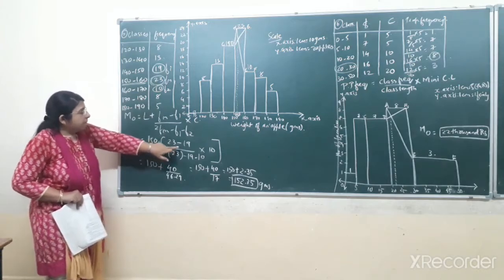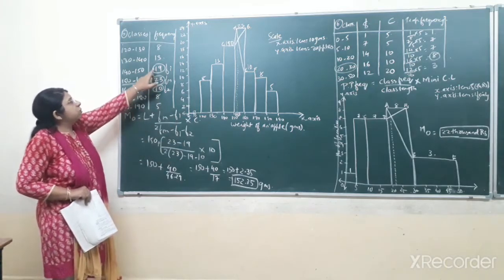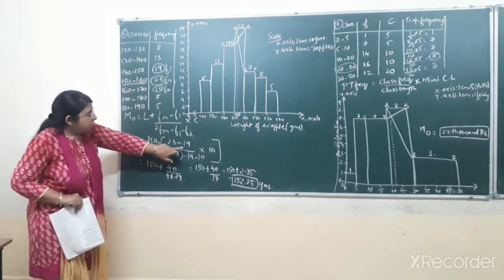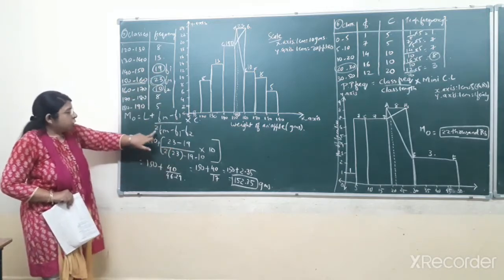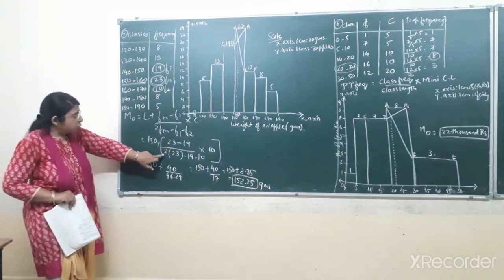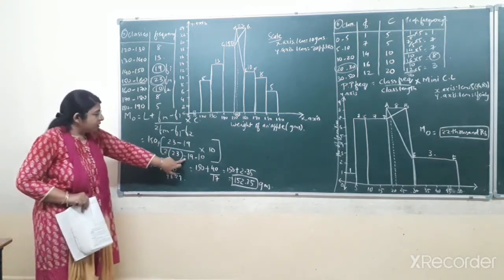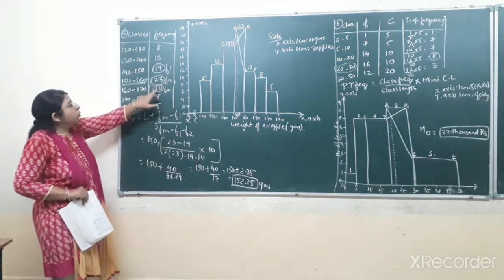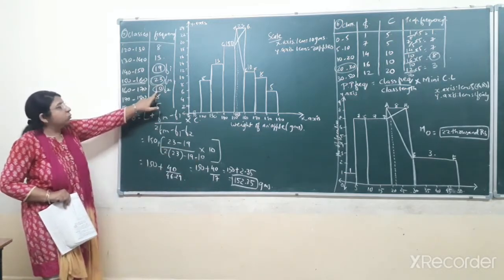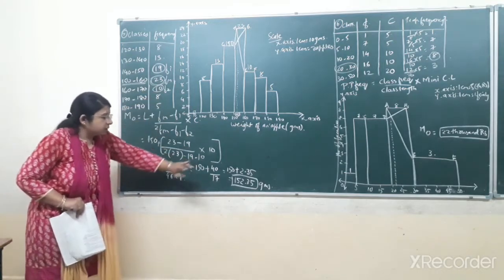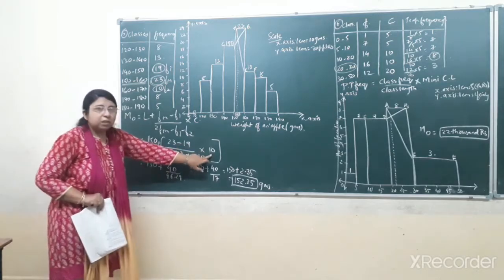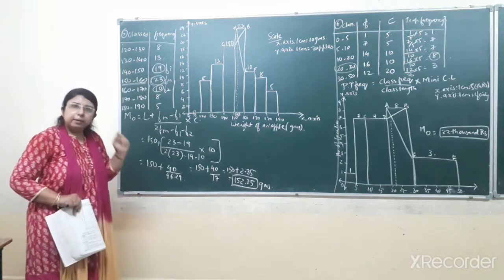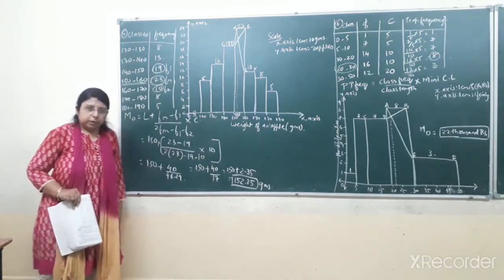So 23 minus F1. F1 means of the previous class, that would be 19. So 23 minus 19 upon 2Fm, that means 2 into 23, minus F1, that is the same 19, minus F2. What is F2? The succeeding class frequency, that would be 10. So minus 10, into C. C means class length. For 150 to 160, our class length would be 10. So multiply by 10.